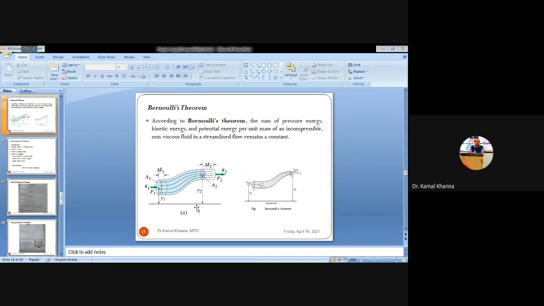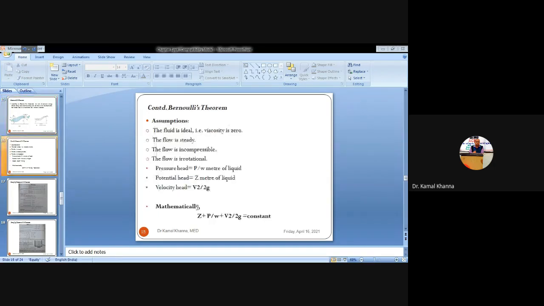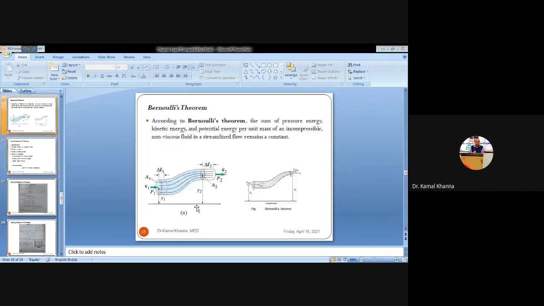Similarly, they are being shown that there is a variation in the diameter also, and a change in the axis from where it is lying with respect to the datum point. So mathematically, we have to prove that the total head at entry must be equal to the total head at exit. For proving that equation, I have already told that we'll assume some conditions, that is the fluid must be incompressible, non-viscous and streamlined.